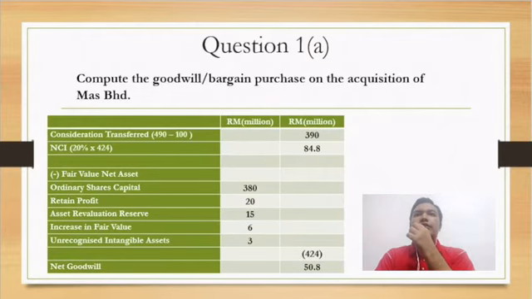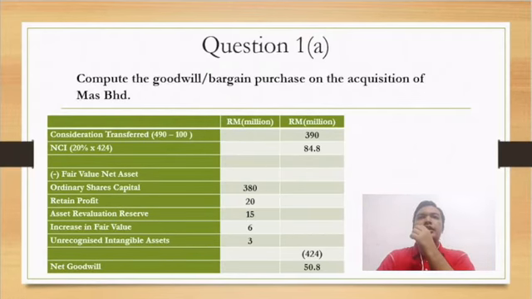Next, we have the retained profit for 20 million, and then we have an asset revaluation reserve 15 million, increase in fair value, which is 6 million, and unrecognized intangible asset 3 million. So we total up all these items and we get fair value of net asset of 424 million.